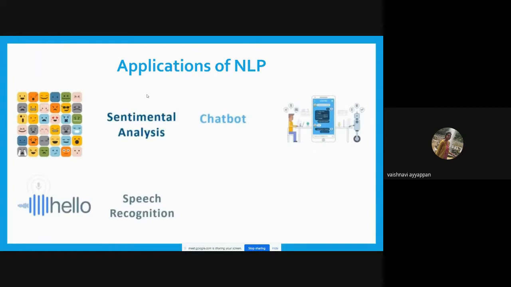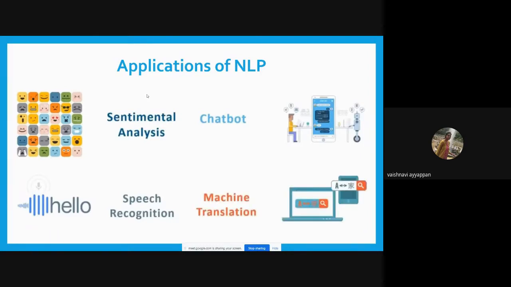Next is chatbot. We all know about chatbots. It's a software program which communicates with us through conversation, either through text or through speech. This is a chatbot. Next, machine translation. Machine translation means it is going to convert one language into another language with the help of a machine. This is known as machine translation.